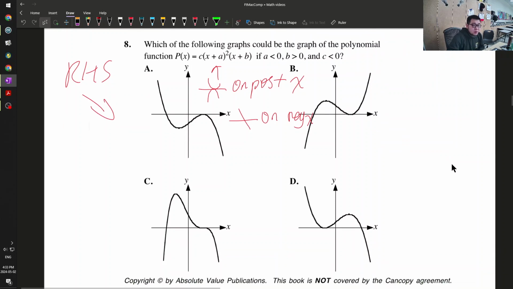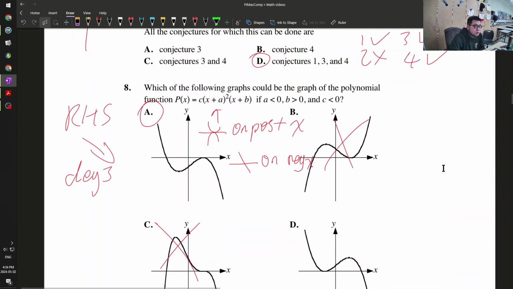So right away, I can get rid of B. And what degree is this? This is x squared plus x squared times x, so degree 3. And right away, you can also get rid of C. So which one of these just touches the x-axis on the positive side? This one. And this one touches the other way. So 8 is A.